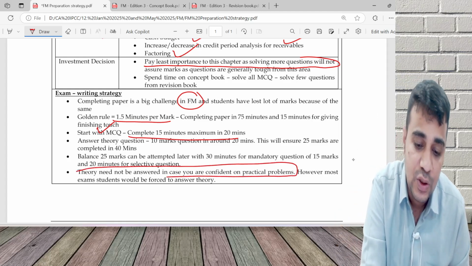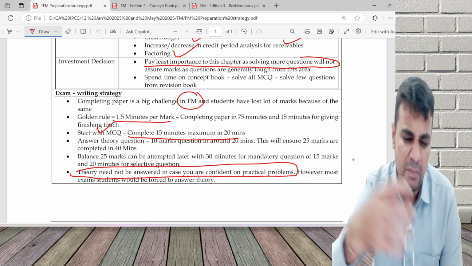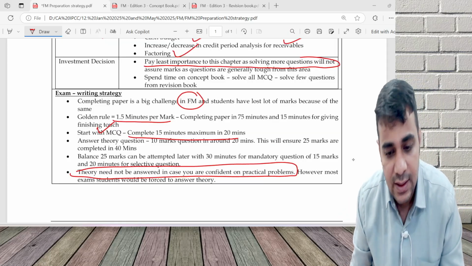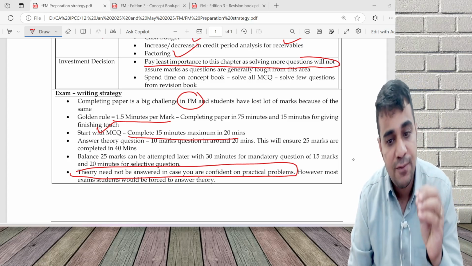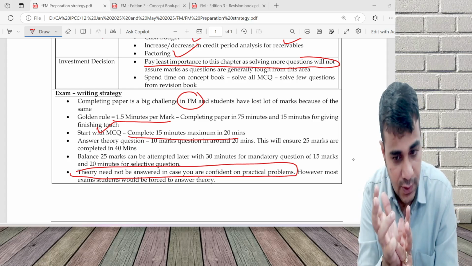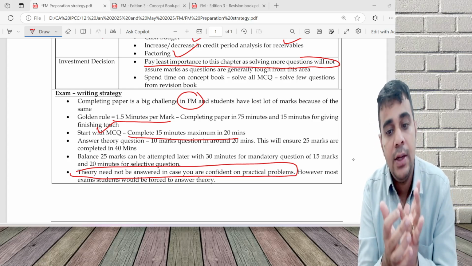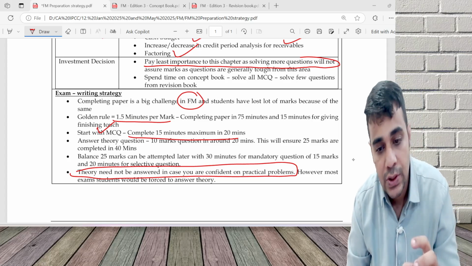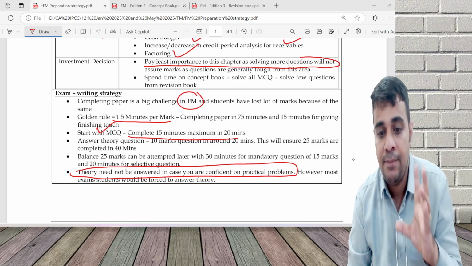In case you are confident on practical problems, you need not answer, but my past estimate says you'll be forced to answer theory question, because the paper is becoming very lengthy. Please follow the rule of 1.5 minutes. How you should answer: the MCQ first, theory second, mandatory question third, and then choose one of the choice question. This will ensure that you are able to complete your FM paper in an easy manner.